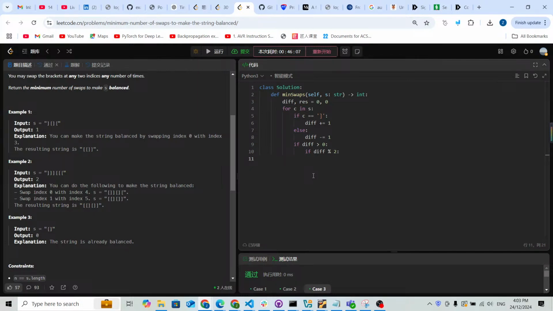So if the difference is odd, what are we gonna do? We're gonna update the result. It's gonna be the maximum of the result with difference divided by 2 plus 1. Otherwise, if it is even, we're gonna update the result with difference divided by 2. Now we can directly return the final result.